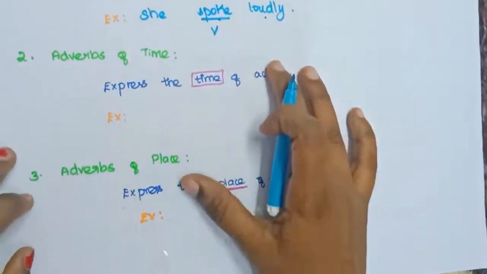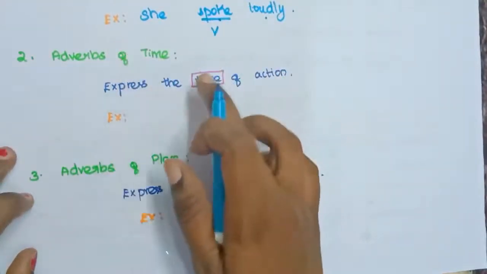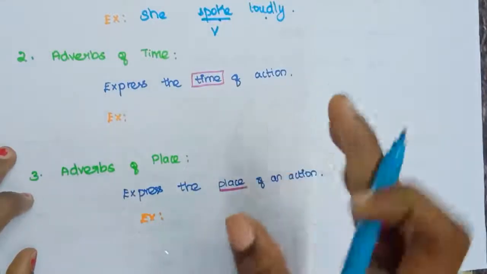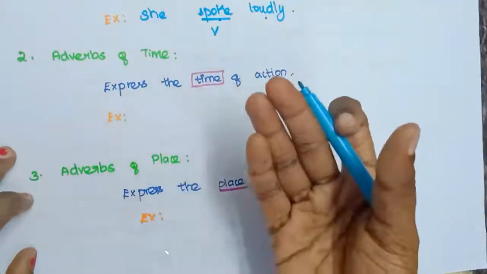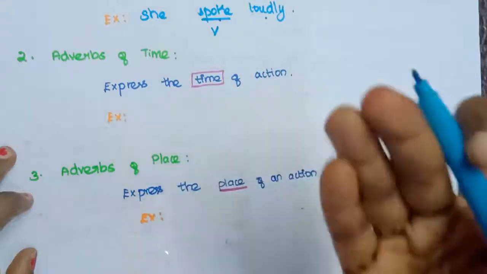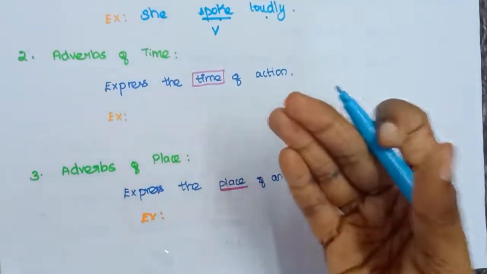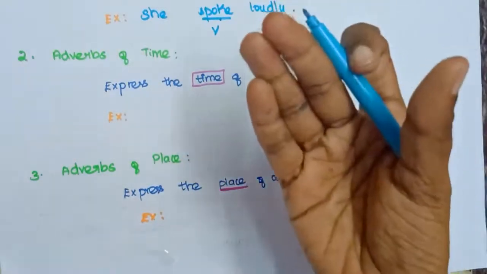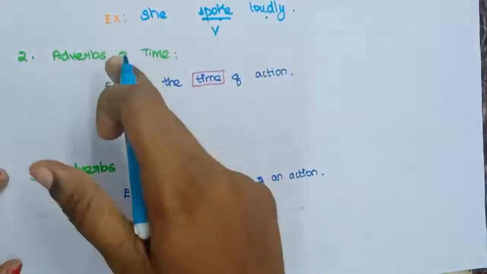Now see the next type, adverbs of time. What is adverbs of time? It expresses the time of an action, or how many times the action is performed, or when the action is performed. That is described by adverbs of time.